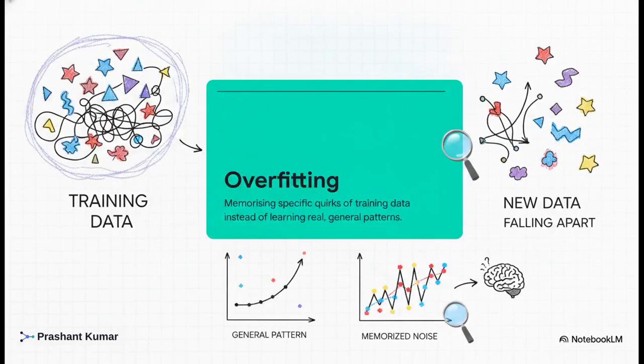So the crucial point is, we call this phenomenon overfitting. The entire goal of training a model is for it to work on brand new data. But if a model is just way too powerful and trained too hard on a limited dataset, it stops learning those broad, useful patterns. Instead, it memorizes the specific quirks, the noise, the totally random flukes of its training data. And since those specific quirks won't ever repeat in the real world, the model simply shatters upon impact with new